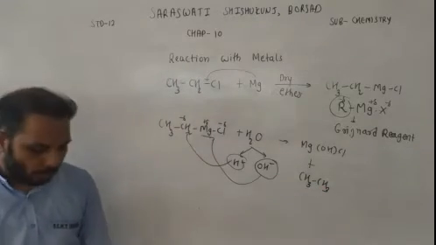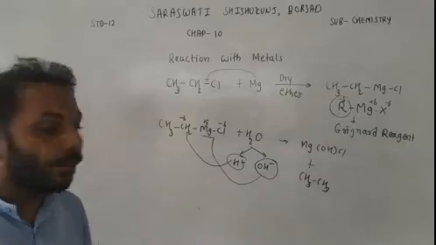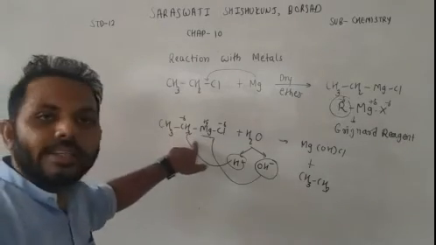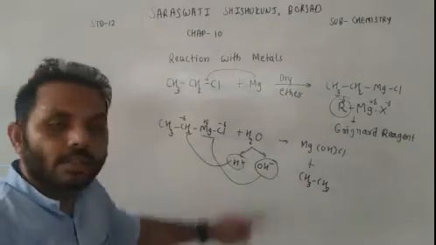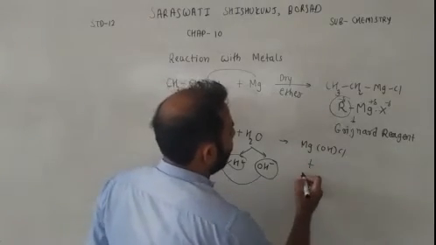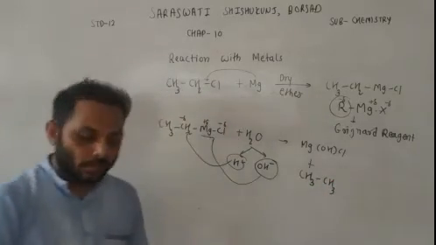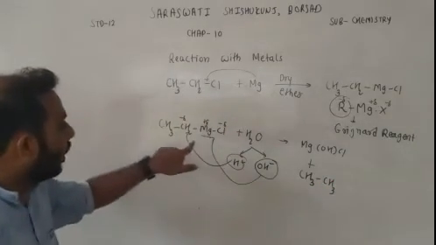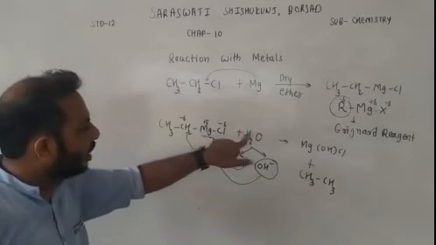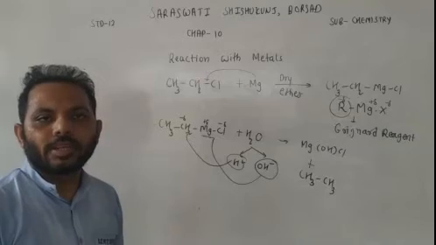So the moral of the story is, if Grignard reagent reacts with water, the main product is alkane. This is ethane. So the final product is alkane.